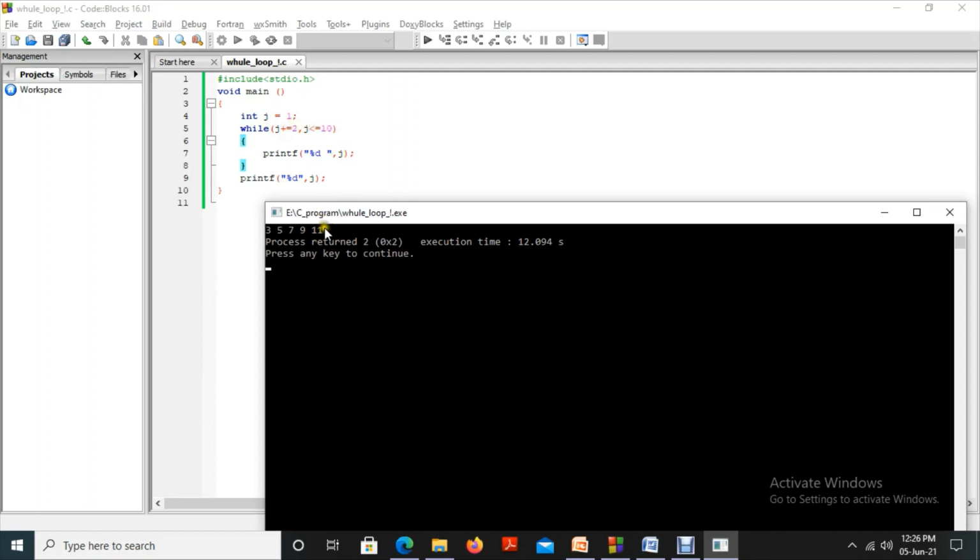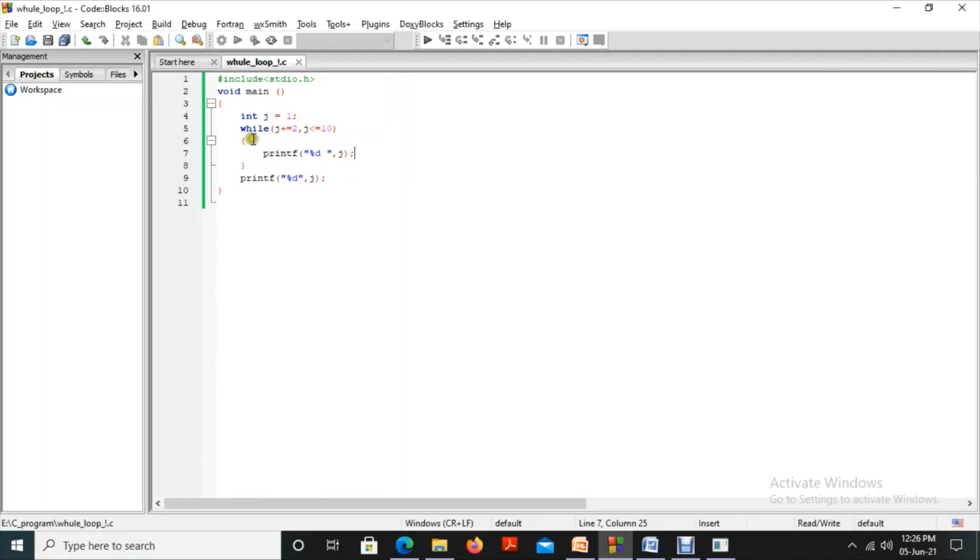Then why are we getting an output like this? Okay, that is a very important thing. Now it is 11. How is it? It is only because this condition is false. Once the condition becomes false, this true statement is not executing. But this is not a false statement, this is a continuous statement. That is an important thing.